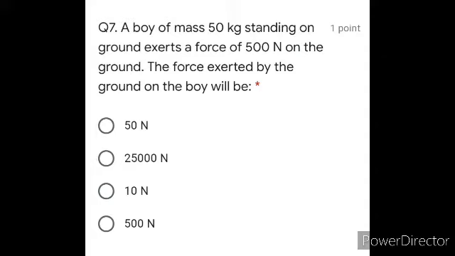Moving on with question number 7. A boy of mass 50 kilograms standing on the ground exerts a force of 500 Newton on the ground. The force exerted by the ground on the boy will be. Obviously, whatever the force you will apply, you get the same amount back. Fine. So the answer is going to be D, that is 500 Newton.